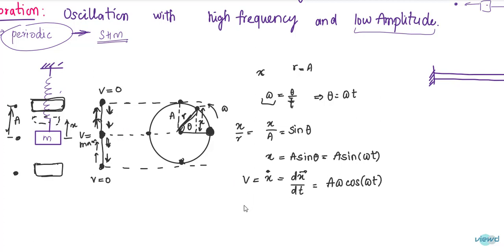Now what is the maximum velocity, Vmax? Vmax will be at the mean position. At the mean position, this point reaches here and x will be 0. So at displacement x equal to 0, velocity will be maximum. So now the maximum velocity is equal to